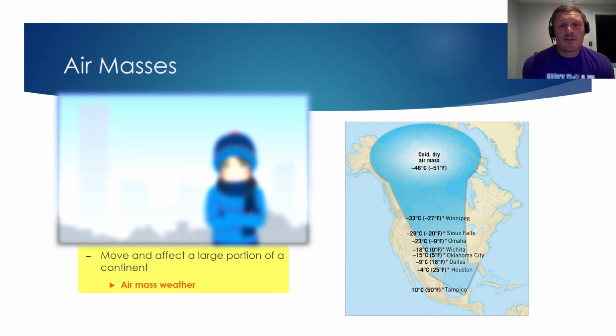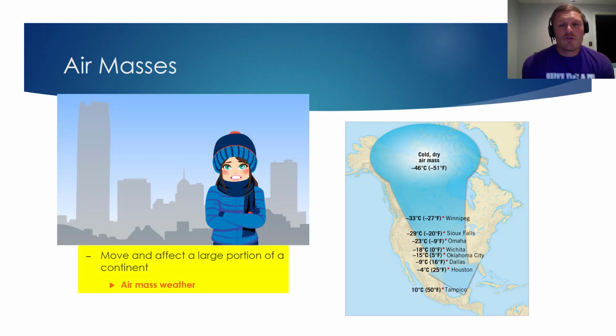Air mass weather can affect a region for many days, so this cold, dry air mass could cause very chilly temperatures in the winter months for this entire region shown in blue.